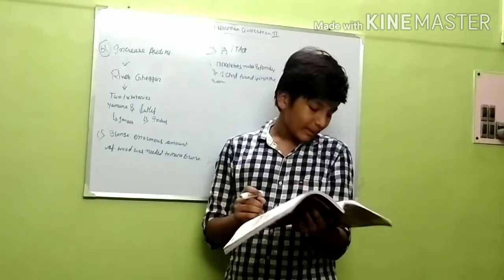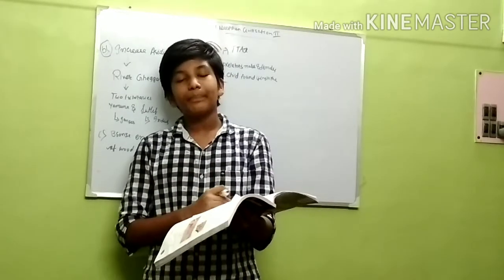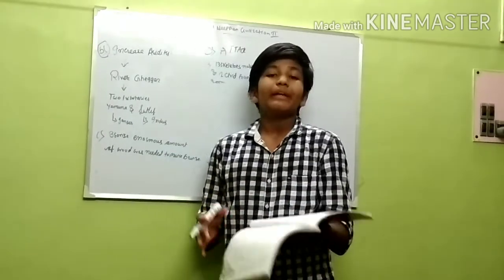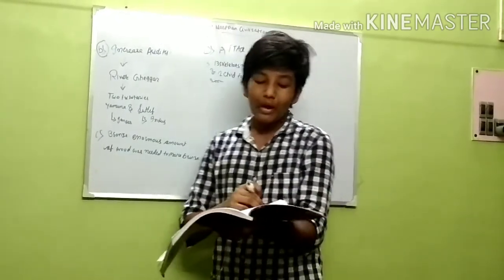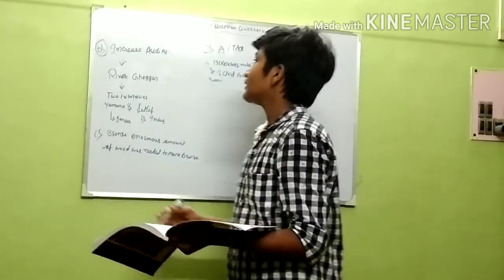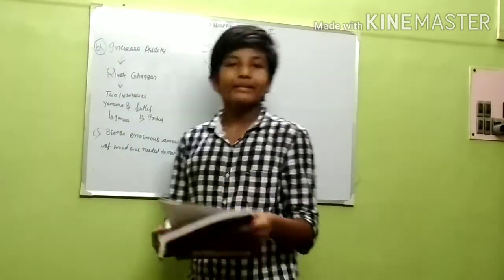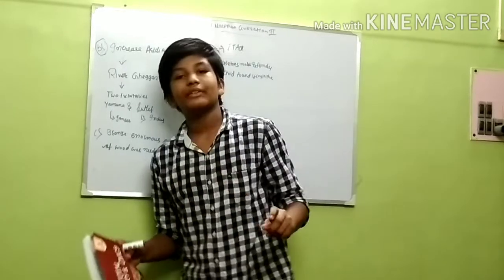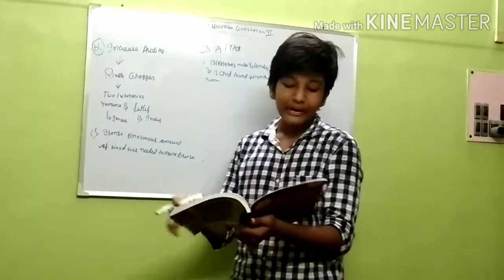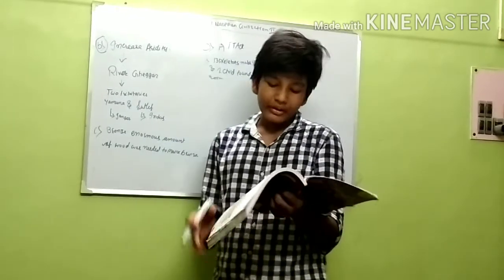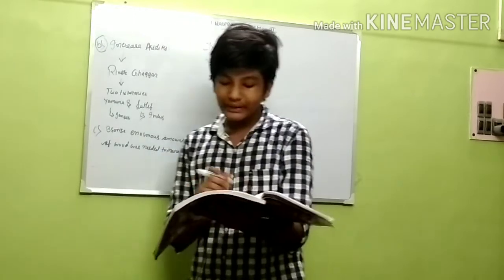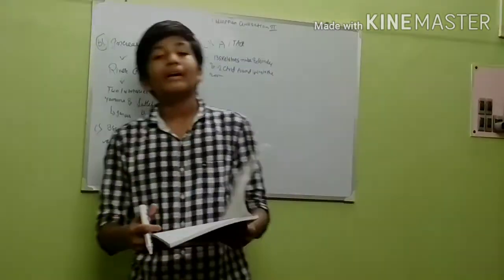So by this we come to the end of the chapter. I hope you understood what I explained. Now let's quickly revise what we have learned in the whole chapter according to the scope. From the start, we began with civilization. What is civilization? It is not in the scope, but I gave you basic knowledge of it. After that we came to the sources: Great Bath, Citadel, seals, bearded man, dancing girl, script, etc. Then extent of civilization, urban planning, features of urban planning, and last but not least, the decline of the civilization. So till then, bye bye.